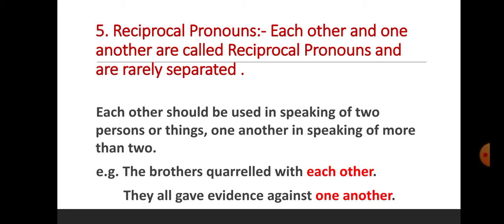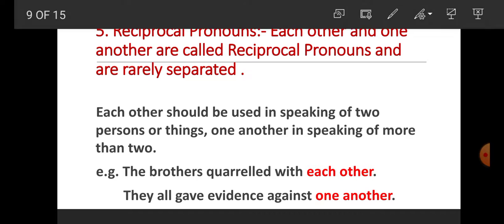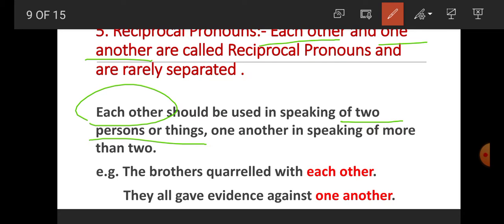Number 5 student, reciprocal pronouns. Reciprocal pronouns: each other and one another. There are two reciprocal pronouns, each other and one another, and they are rarely separated. This is the rule here: each other should be used in speaking of two persons or things only, and one another is used in speaking of more than two.